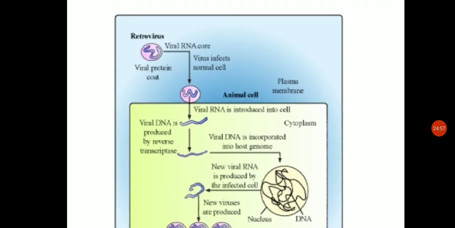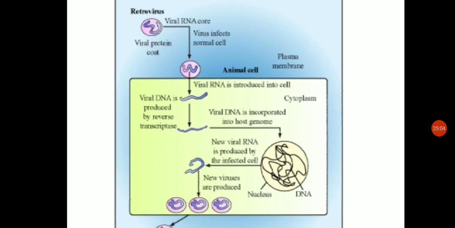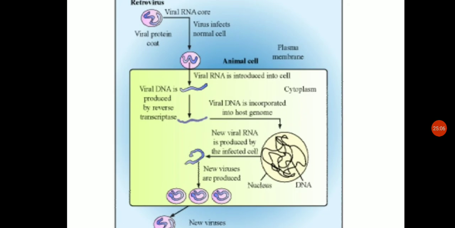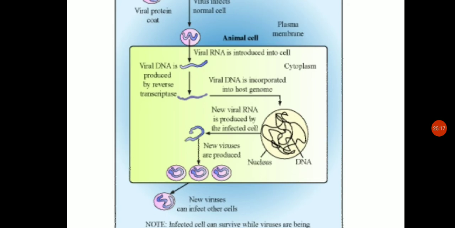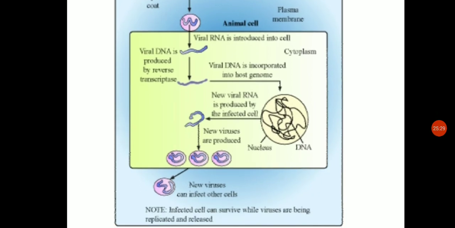This is the retrovirus, that is HIV. This is the viral core and viral protein. This virus infects the normal cell. Now it enters into the cell, viral RNA is introduced into the cell, and viral DNA is produced by the reverse transcriptase enzyme. Viral DNA is further incorporated into the host genome, meaning it is incorporated with host DNA, and then it produces the new viral RNA.